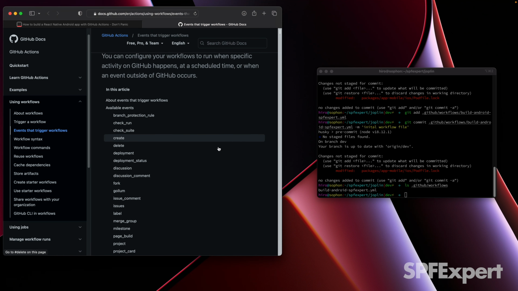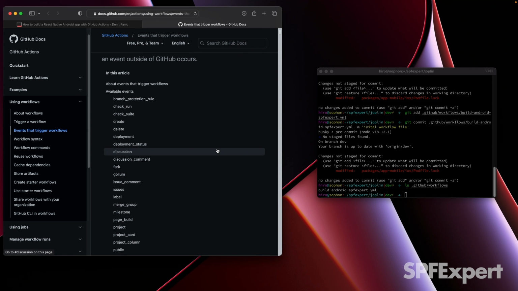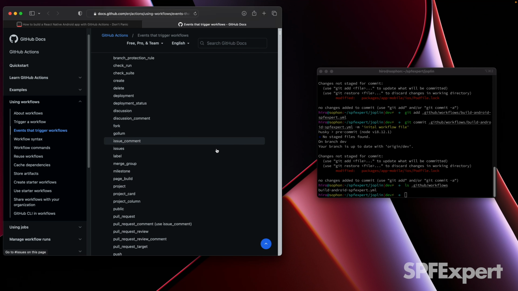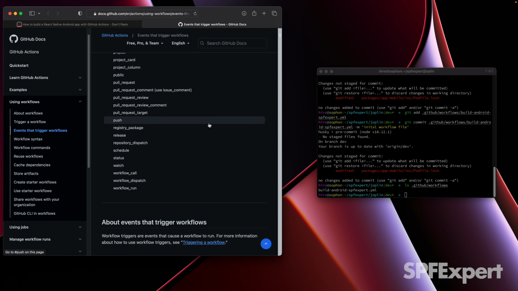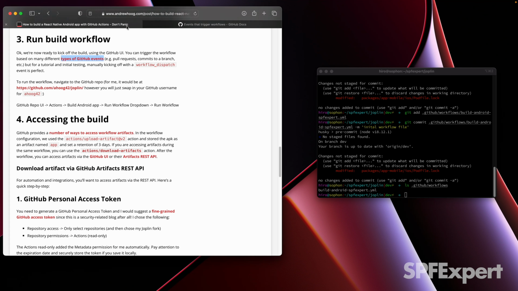And you can see here that there's a bunch of different events: branch protection rules, forking, labels, public pull requests, etc. So any of these can be used to create pretty amazing GitHub Actions that automate all the workflows you need to maintain your repository. But let's get to the point where we can actually kick the workflow off.